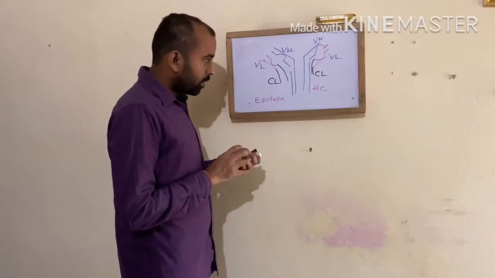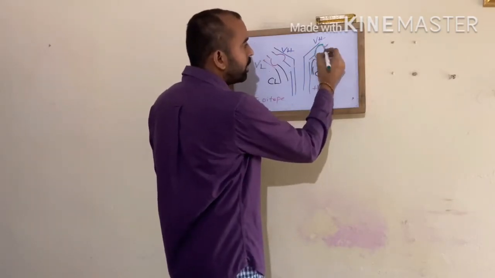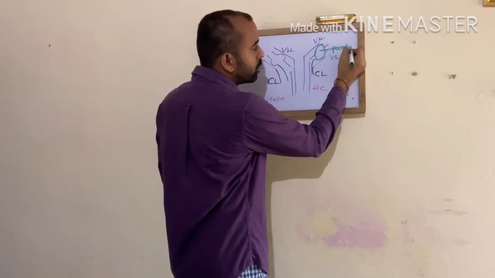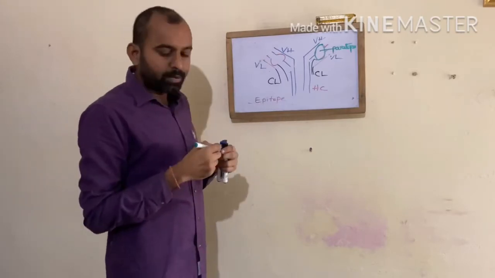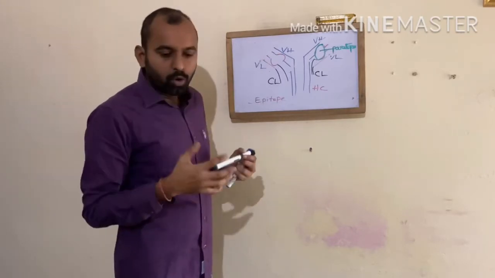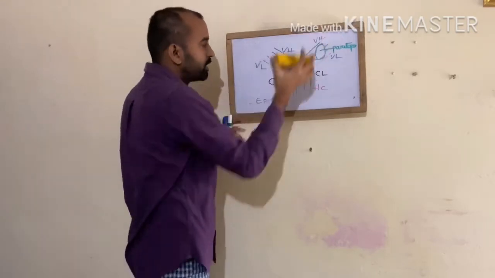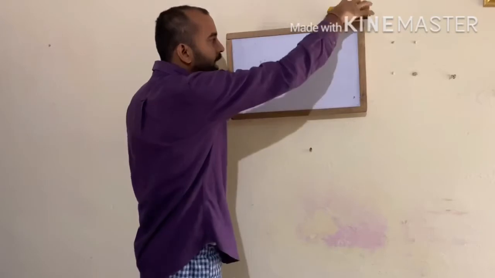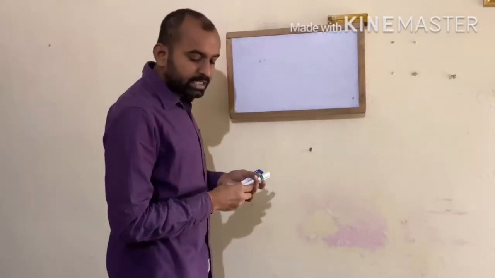So here this region which is binding is called the paratope. This is the fundamental information you need to know before going into any study of antigen antibody reactions.